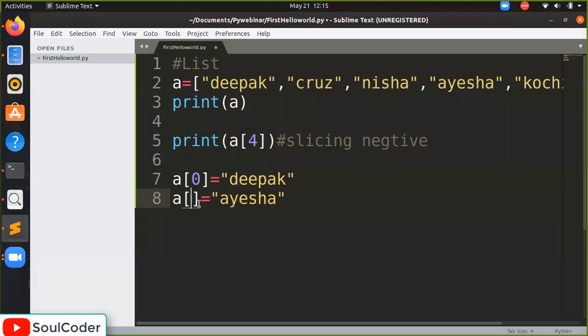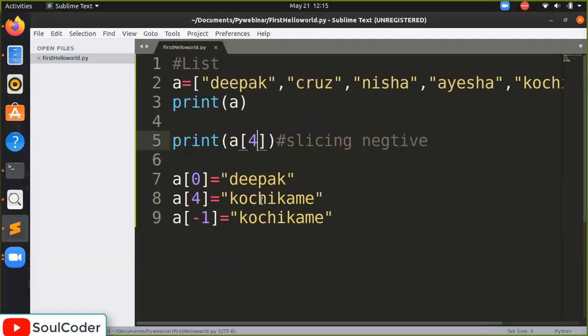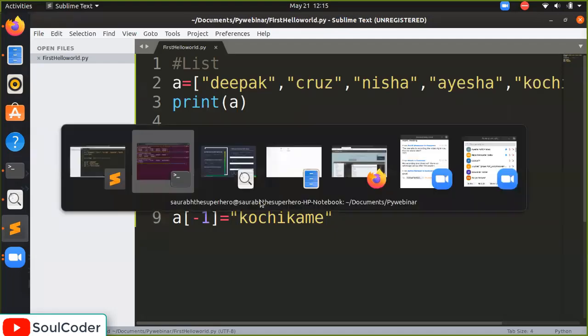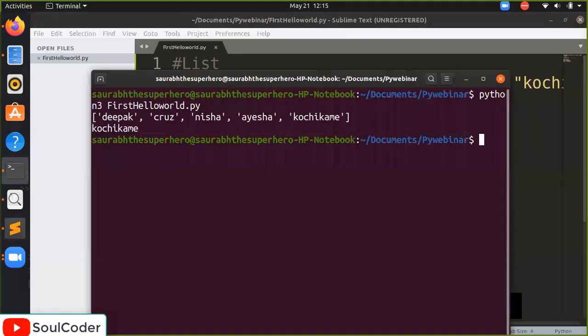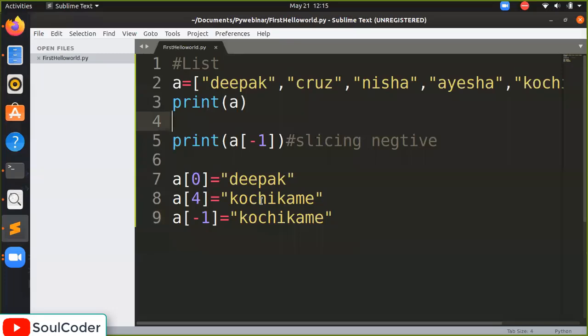For example, when I write AF4, it is as well as it is. No, AF4 is Kochi Kame. Sorry for this. Let's see. Kochi Kame. But AF minus 1 is also the same. When I try to write AF minus 1, I got the Kochi Kame. So what does it mean? The index is in reverse order also.